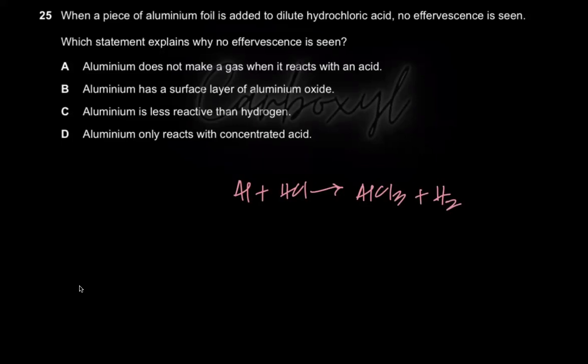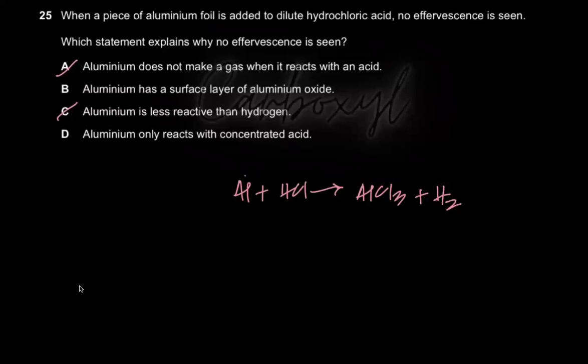Aluminum does not make a gas when it reacts with acids. That's scrap. It does. We know it does. I don't know why it did not make effervescence. Let's check out the options. Aluminum is less reactive than hydrogen. Absolutely wrong. Aluminum is more reactive than hydrogen. C is not the correct option because aluminum is more reactive than hydrogen.